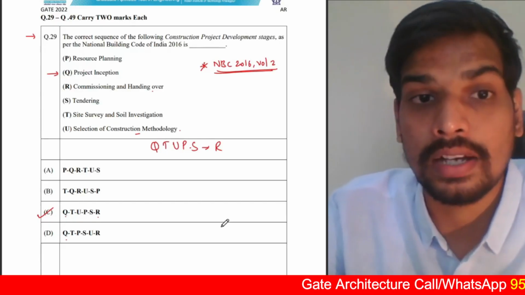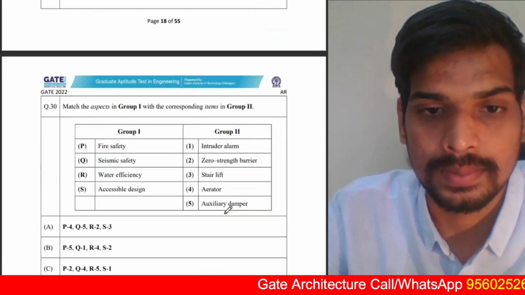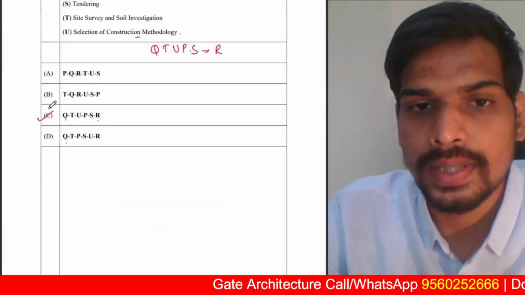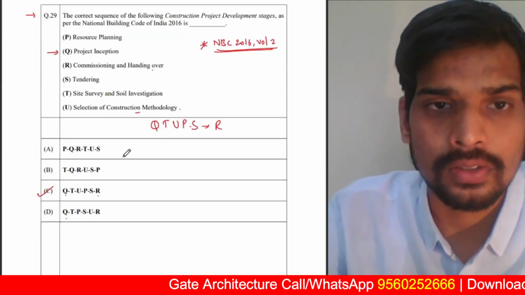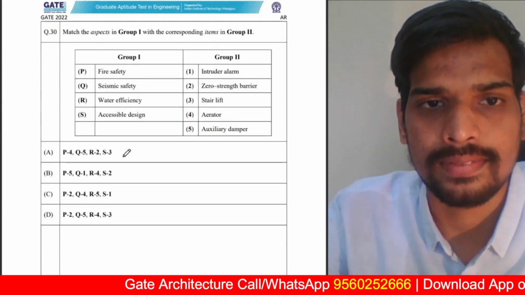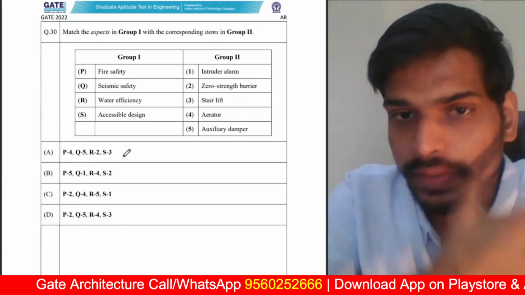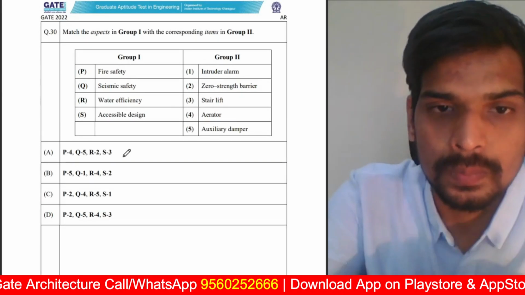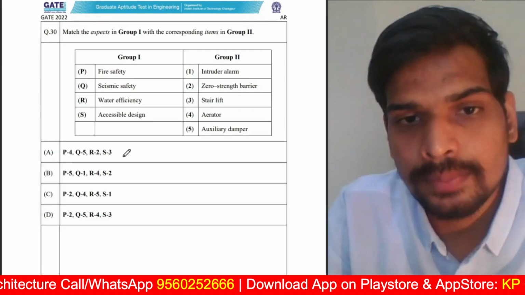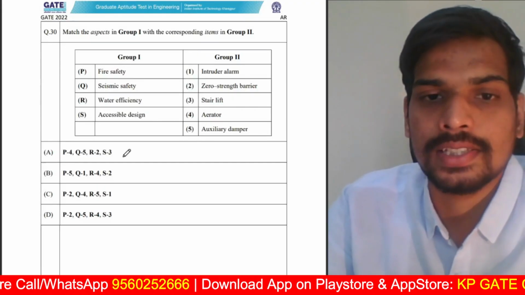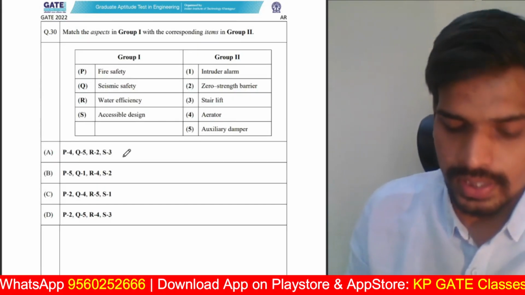So that's the first 2 mark question of the common part. This is based on project management basically. It is a subject in the common portion itself. Next one. Match the aspects in group 1 with the corresponding items in group 2. Fire safety, seismic safety, water efficiency, accessible design. And some options are given.